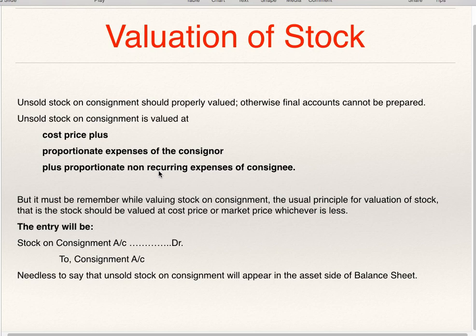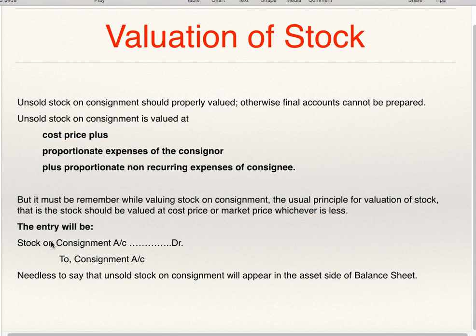While valuing closing stock, consignee's non-recurring expenses are to be taken into consideration, but the consignor's entire expenses you are supposed to add. But it must be remembered, while valuing stock on consignment, the usual principle for valuation of stock applies, that is, stock should be valued at cost price or market price, whichever is less.